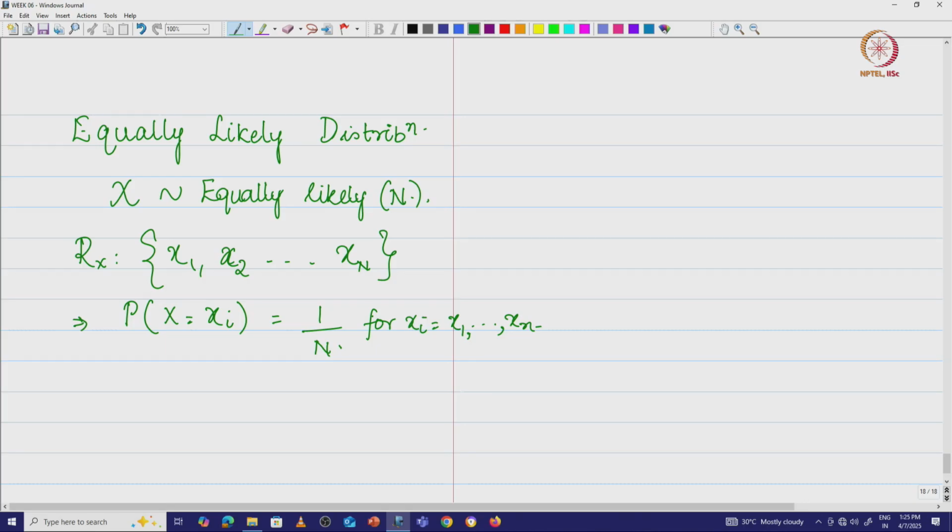For example, many of us, when we ask what is the probability of getting a head in a coin toss, we end up saying that the probability of getting head is 1 by 2 and probability of getting the tail is therefore 1 by 2. Now, if that is the case, there are two outcomes that we have, both outcomes are equally likely, that means they have the same chance of occurrence. So, you call that equally likely distribution, right. It is also called the discrete uniform distribution.